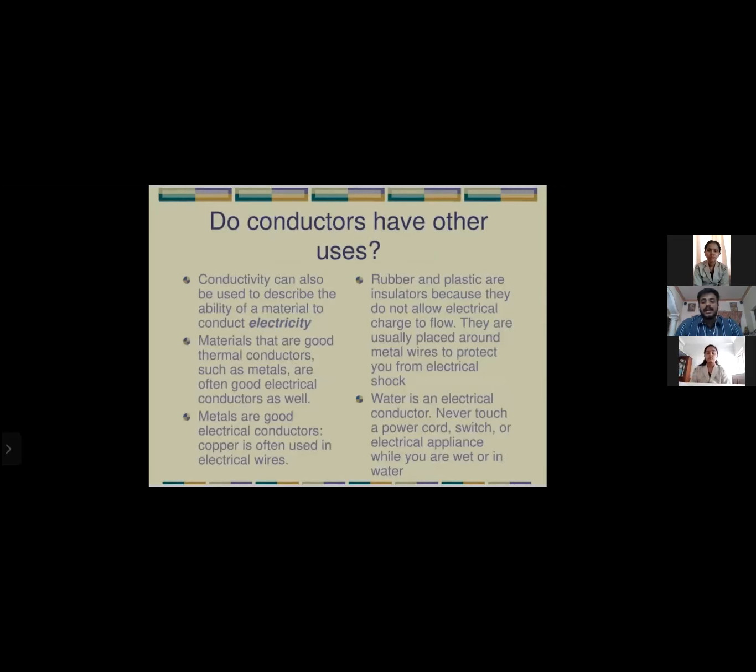Rubber and plastic are insulators because they do not allow electrical charge to flow. They are usually placed around metal wires to protect you from electrical shock. Water is an electrical conductor. Never touch a power cord or switch or an electrical appliance while you are wet or in water.